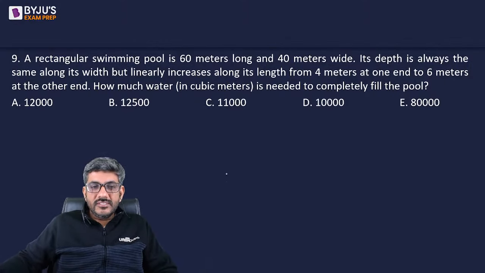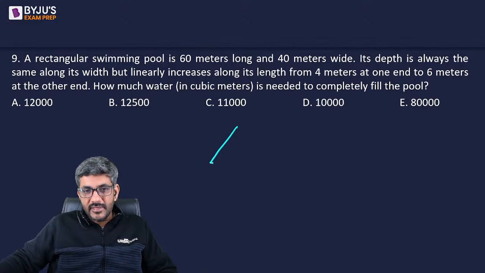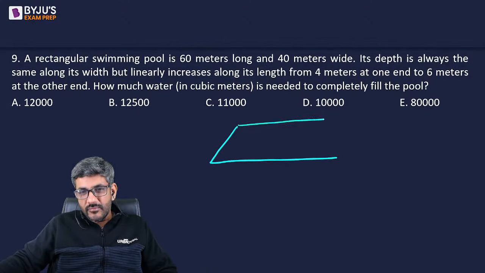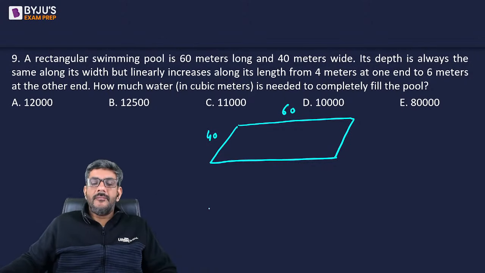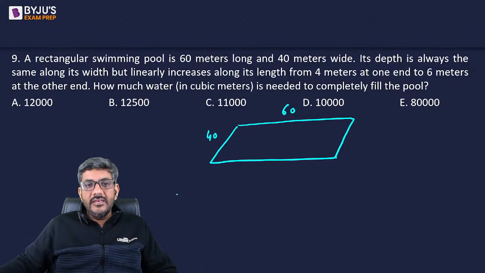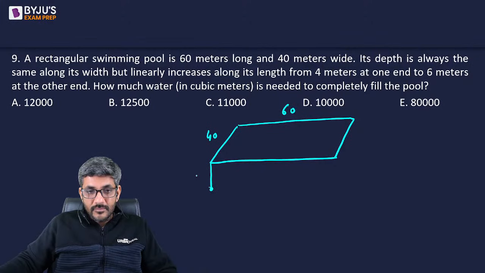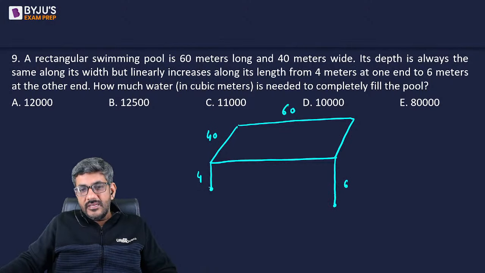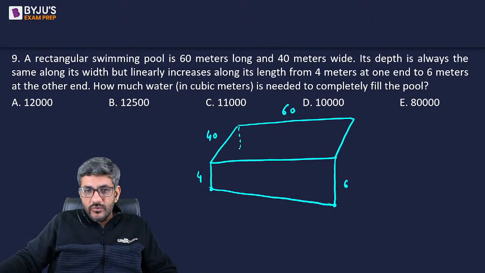A rectangular swimming pool is 60 meters long and 40 meters wide. Let me just make it first. So let's say this is the swimming pool, which is 60 meters long and 40 meters wide. Its depth is always the same along its width, but linearly increases along its length from 4 meters at one end to 6 meters at the other end. So let us say the depth here is 4 meters, and the depth here is 6 meters. It linearly increases from 4 to 6, right? So this is what the pool would look like.